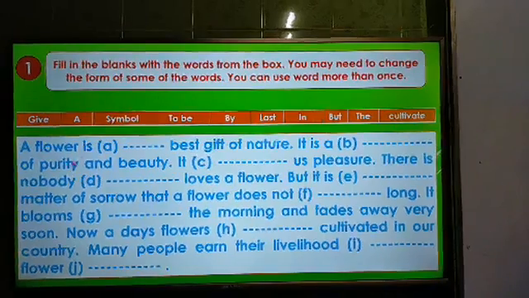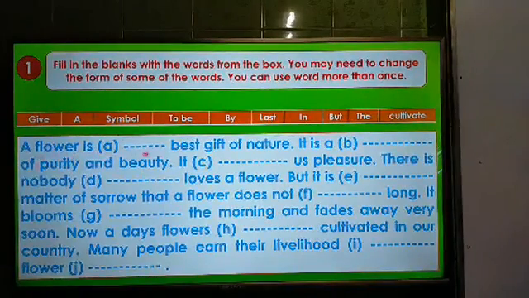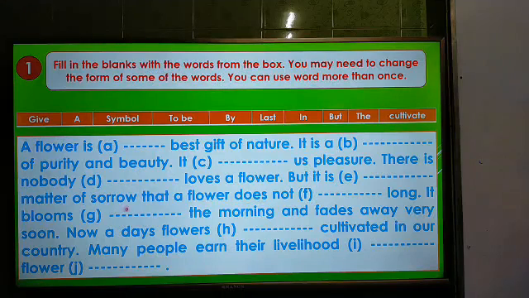Okay, dear students, the passage is on flower. A flower is dash best gift of nature. It is a dash of purity and beauty. It dash us pleasure. There is nobody dash loves a flower. But it is dash matter of sorrow that a flower doesn't dash long.